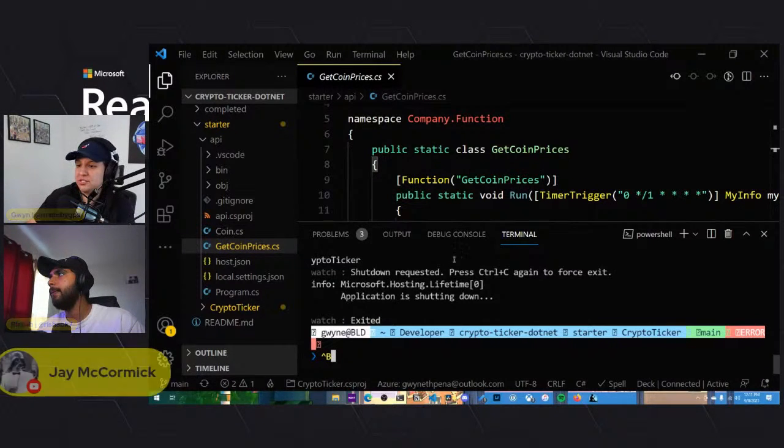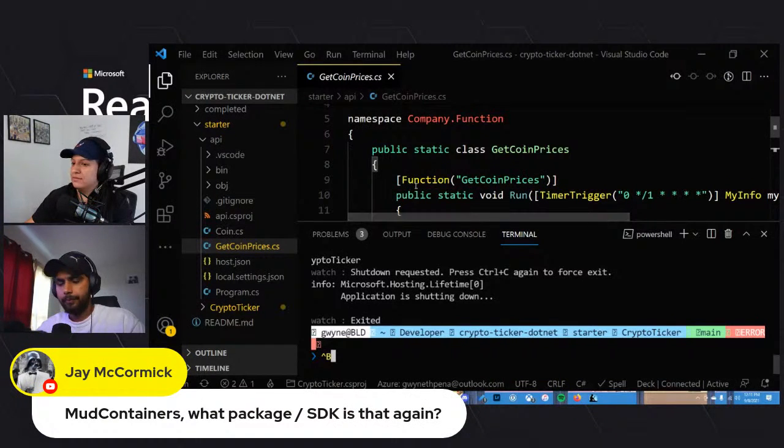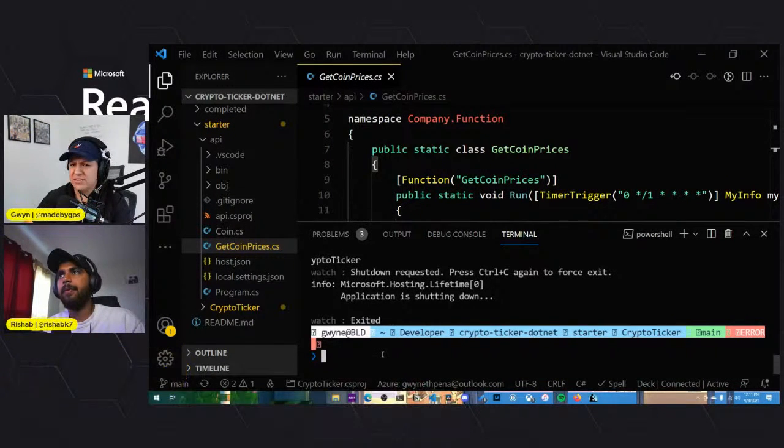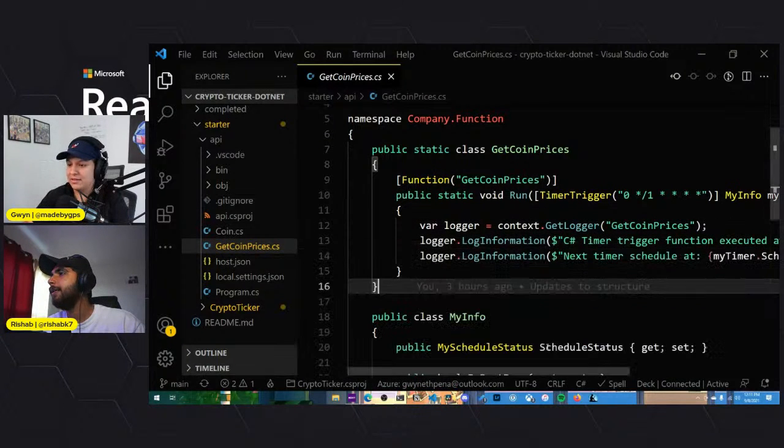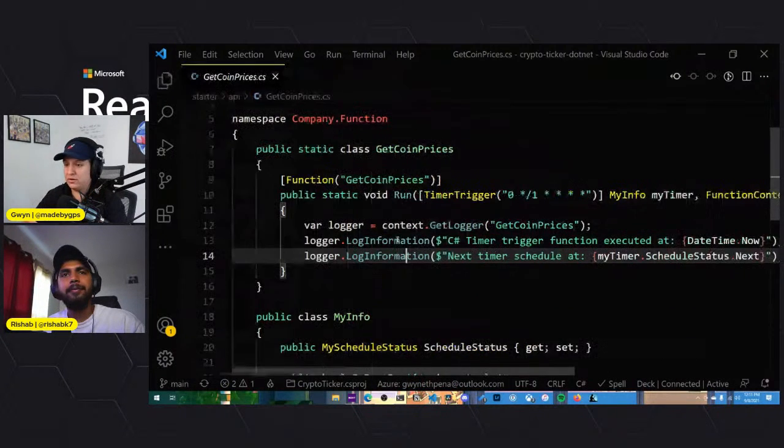MudContainer. So the package is MudBlazor. Do we have the link? I think it's mudblazor.com. Yeah, it's mudblazor.com. Okay, cool. So let's close this up here.